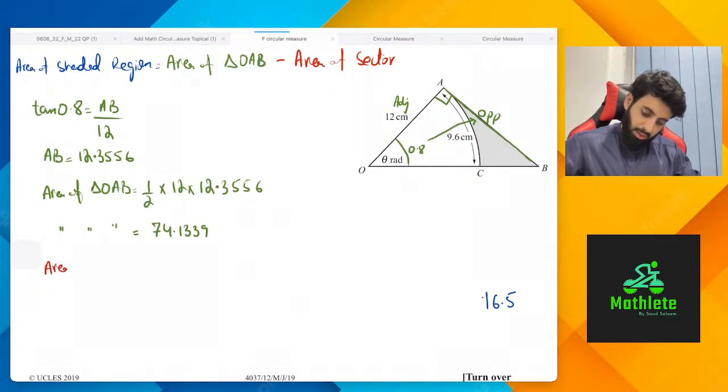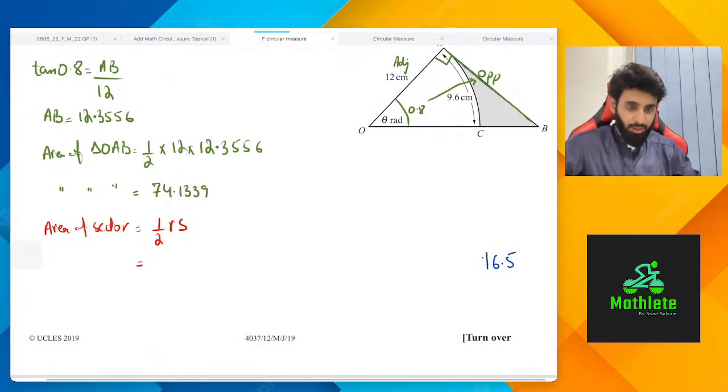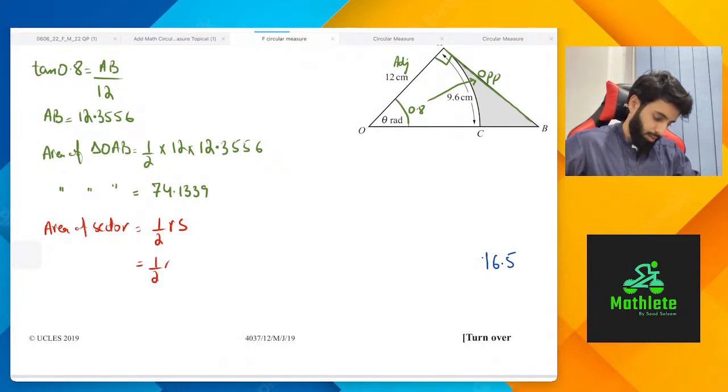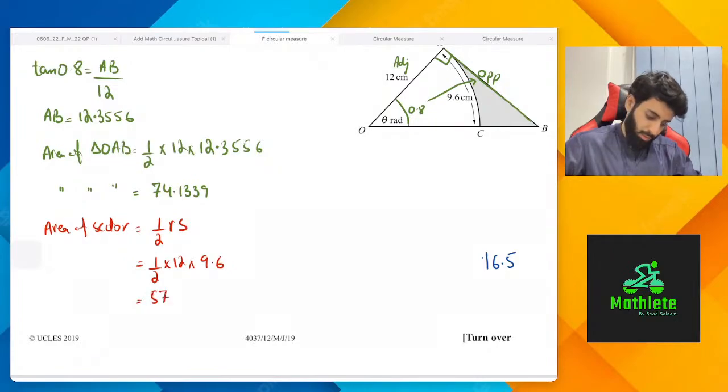Now let's find out the area of the sector. So how will we find out the area of sector? Well, that should be easy. Area of sector is equal to, we could do half RS. In fact, I will do half RS instead of half R squared theta. Okay. So half into 12 into 9.6. So 0.5 into 12 into 9.6. So we are looking at 57.6.